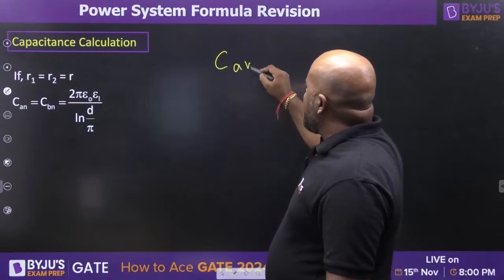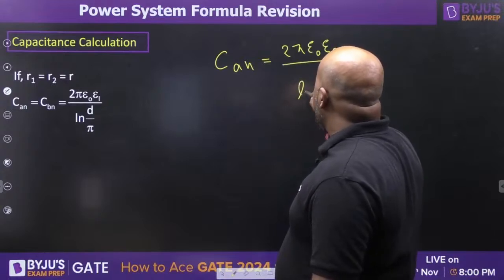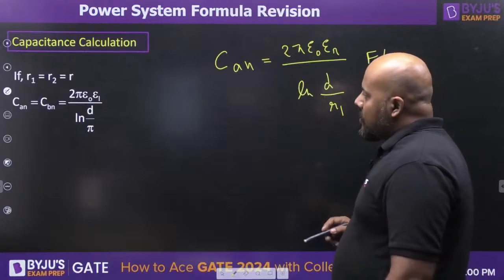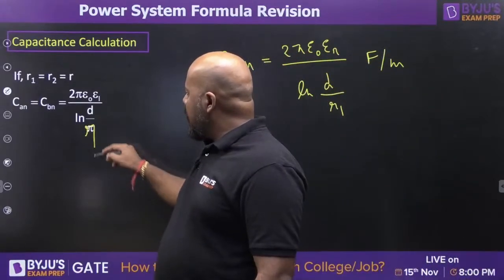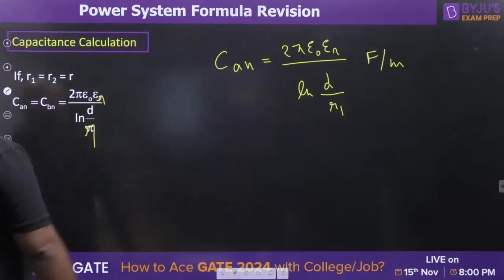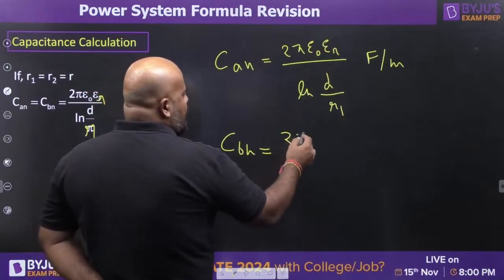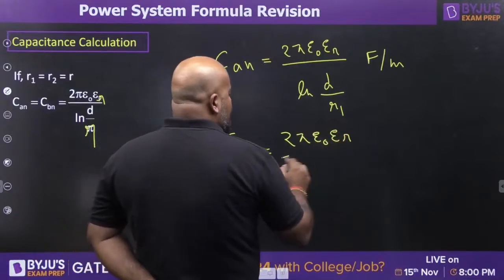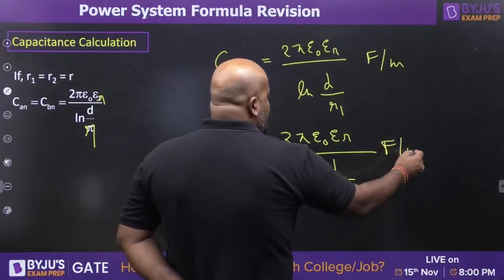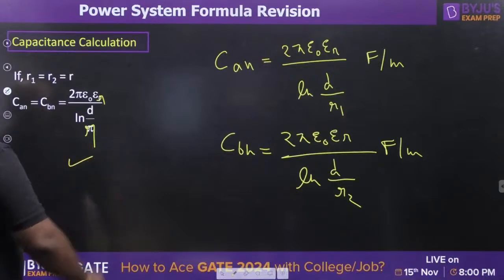Capacitance of conductor A with respect to the neutral point is going to be 2 pi epsilon naught epsilon R upon ln D upon R1. This is farad per meter. Similarly, this should be R. Okay. And this should be epsilon R. Similarly, you can write for the B conductor with respect to the neutral point as 2 pi epsilon naught epsilon R divided by ln D upon R2. This is also farad per meter. If R1, R2 same, then CAN and CBN are going to be same as it is written here.